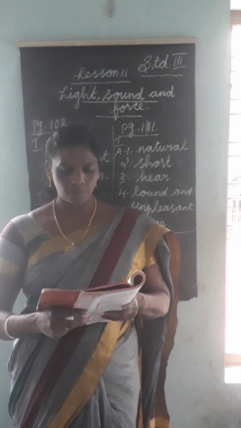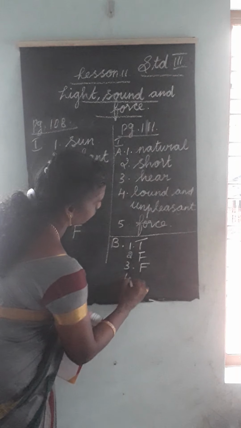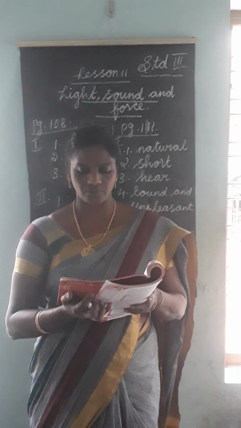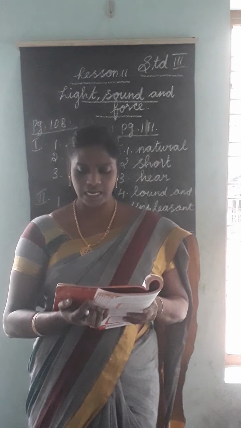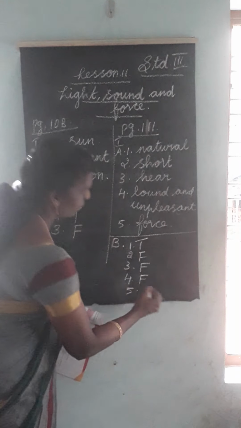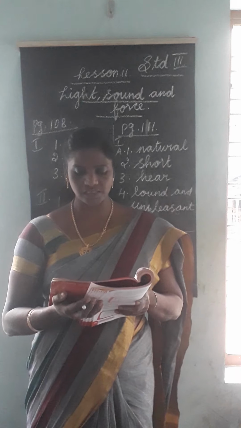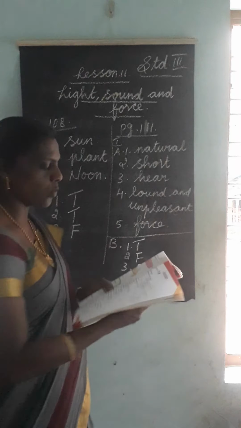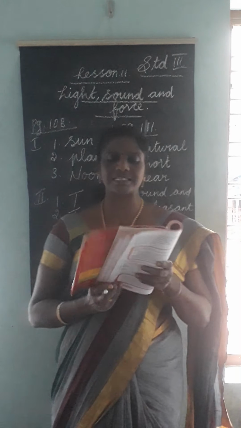Then third one: all sounds are pleasant. Answer is false. Fourth one: shadows of different objects are of different colors. Answer is false. Fifth one: friction makes things go faster. Answer is false. So only one is true, the first one only. Friction is a type of force.